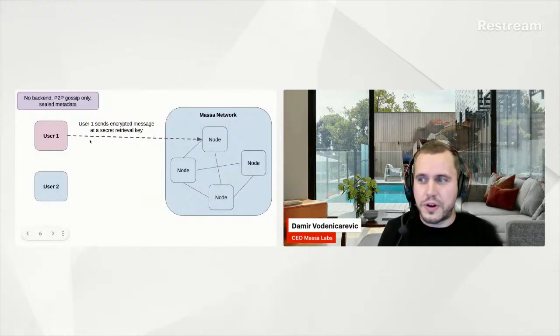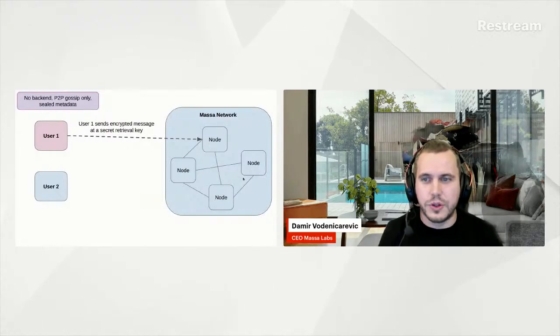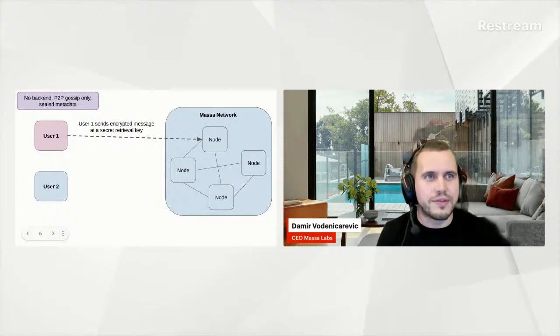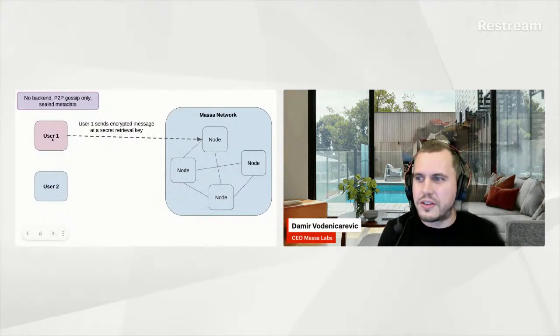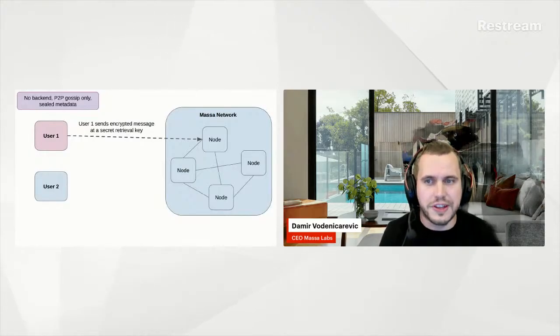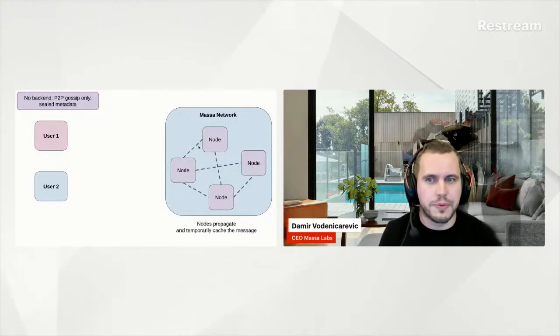So the way it works is that we have the Massa network, the nodes. The gossip system would not require any consensus, actually. It's going to use the lower level of the Massa network. So a user would just encrypt a message and send it with a secret retrieval key. It's going to propagate in the network. The nodes are going to keep a short cache of these messages.